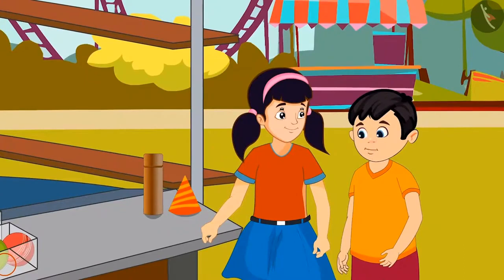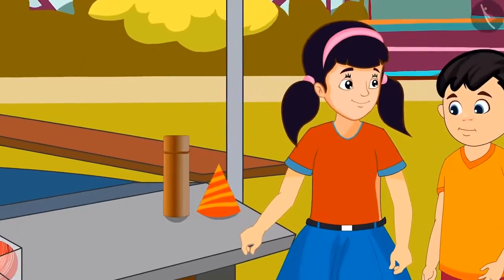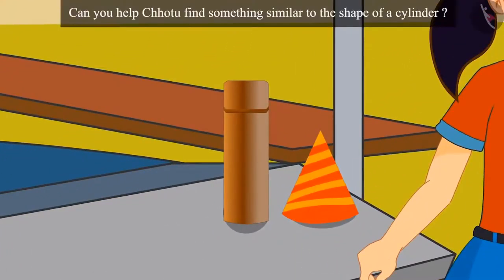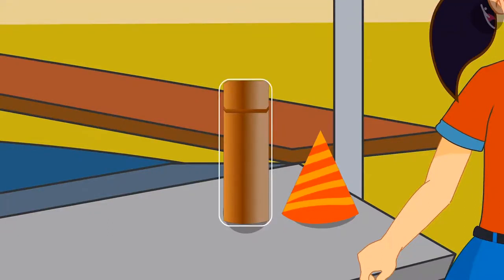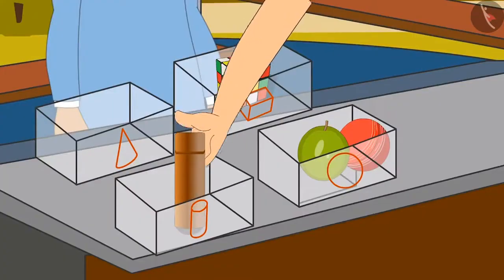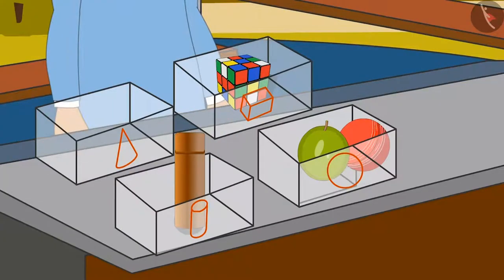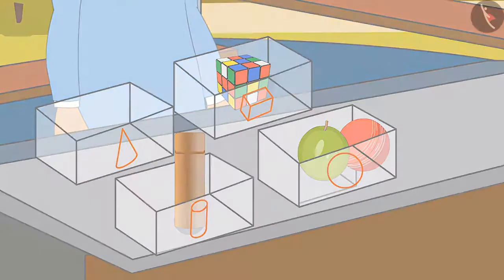And now we have to find something that looks like a cylinder. And I will find this item, Neha. Children, can you help Chotu find something similar to the shape of a cylinder? You thought right, children. This object looks like a cylinder. Chotu put the cylinder-like object in this box.